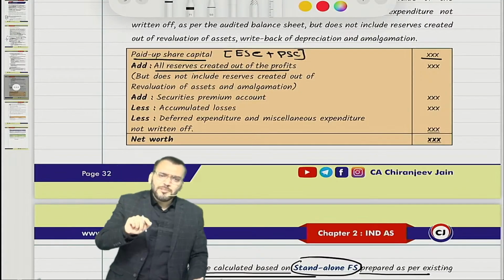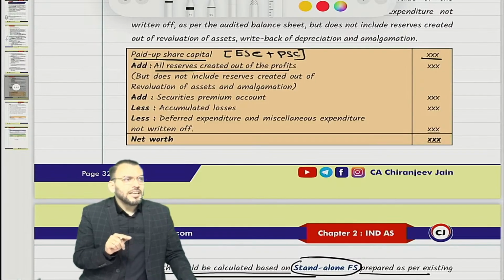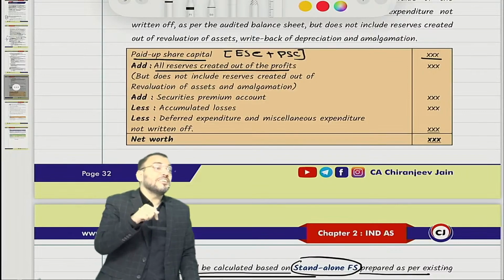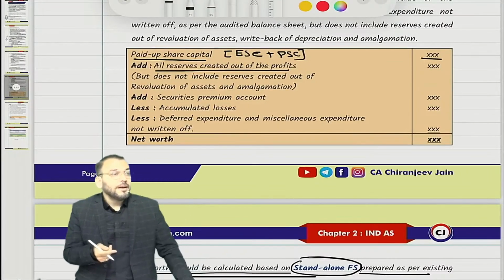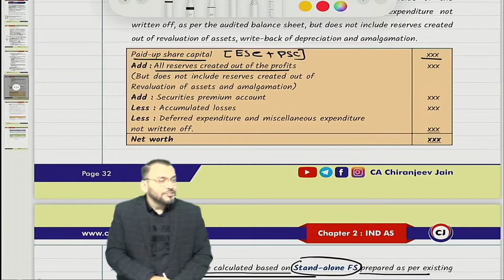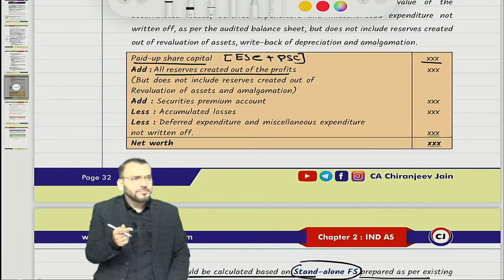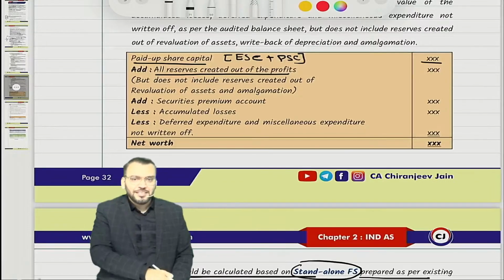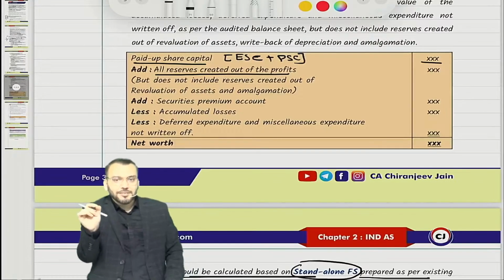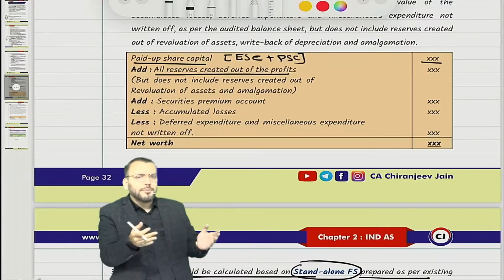Can you give me some reserve which is not created out of profit? Revaluation reserve. Very good. One example is revaluation reserve, which is not created out of profit. And one more: in the amalgamation chapter, the difference is transferred to either goodwill or capital reserve.